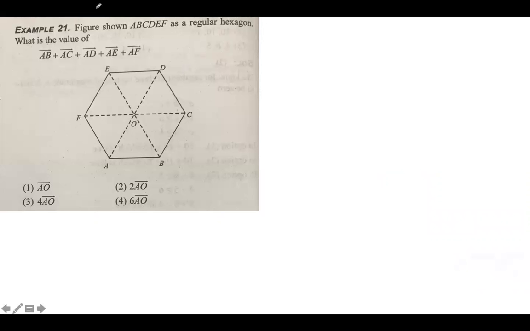Like in this question, the figure shows ABCDEF as a regular hexagon. We have to find the value of AB plus AC plus AD plus AE plus AF. So this is your vector AB. This is your vector AC. This is your vector AD. This is your vector AE. And this is your vector AF.